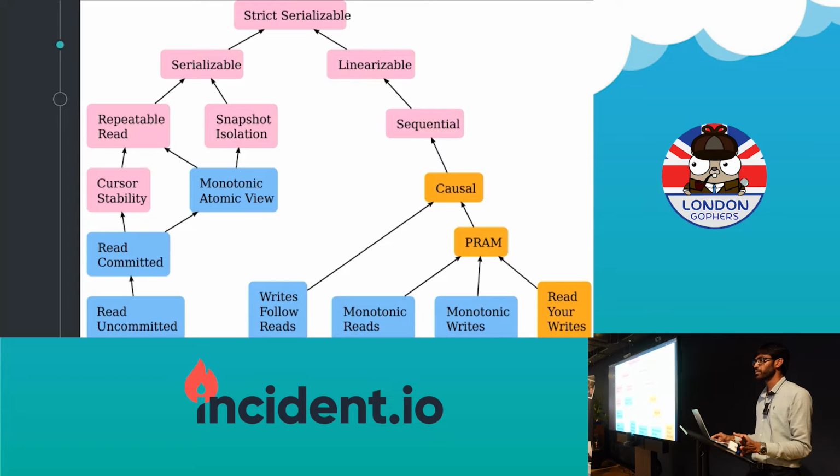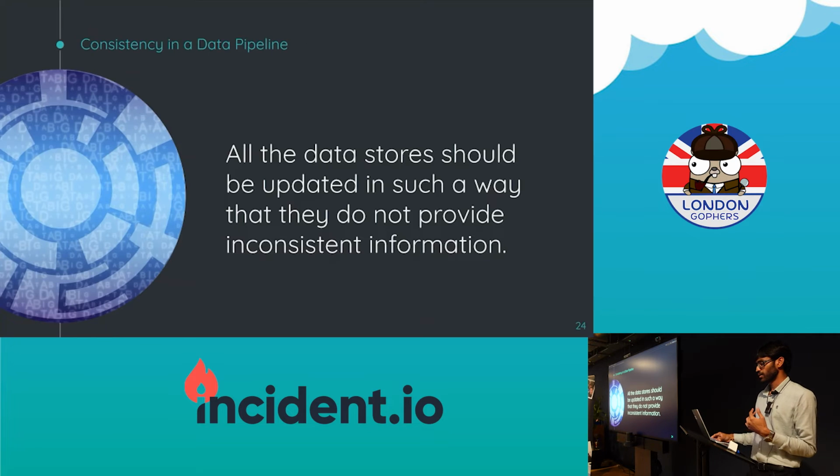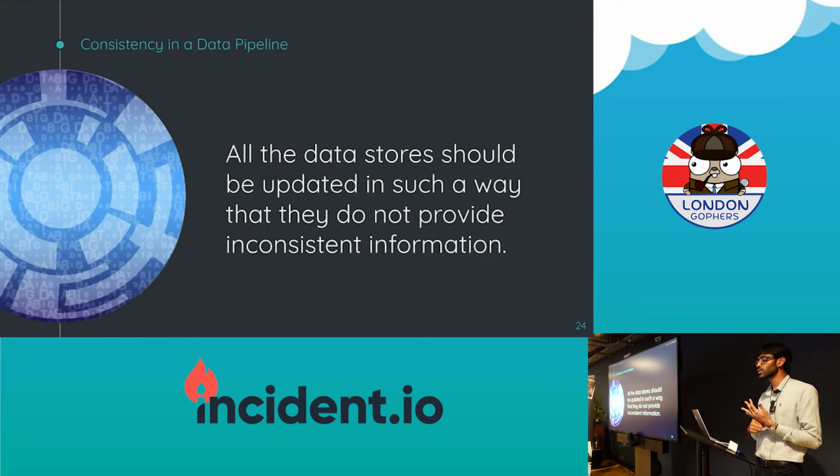Okay, so we talked about databases. Let's take more examples. Data pipelines in big data, right? For data pipelines, this is how I define consistency: all the data stores should be updated in such a way that they do not provide inconsistent information. You'll find it funny because I'm defining consistency using the word consistent, right? But again, you will see what it means.